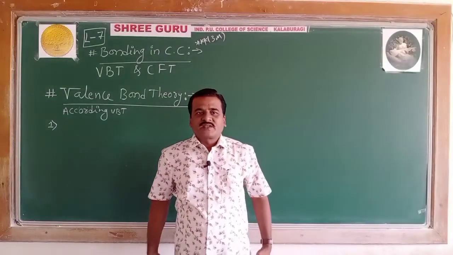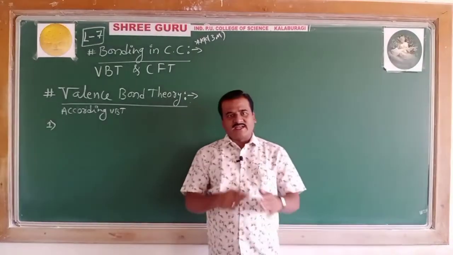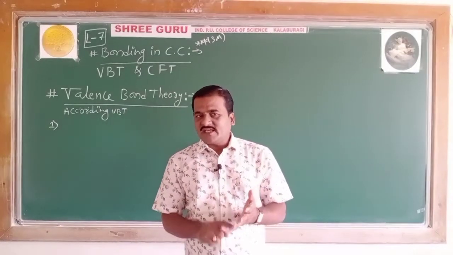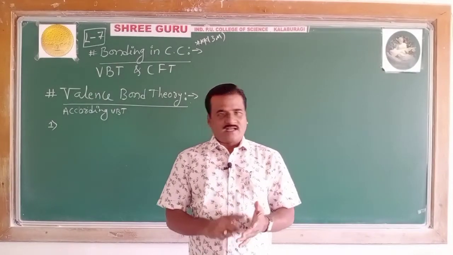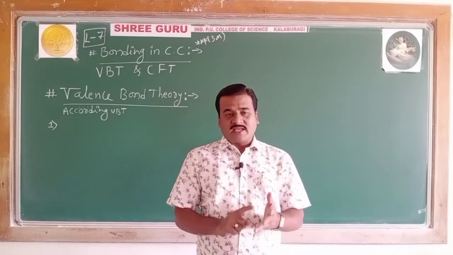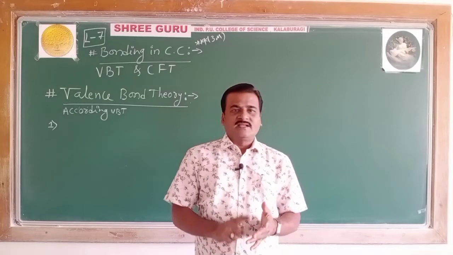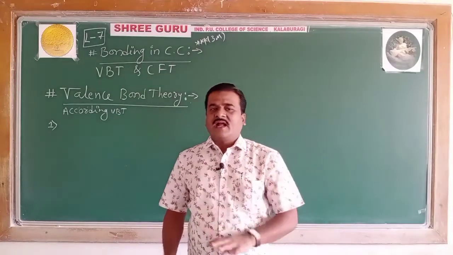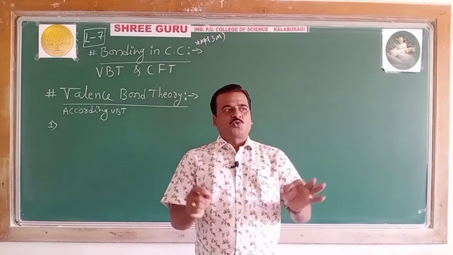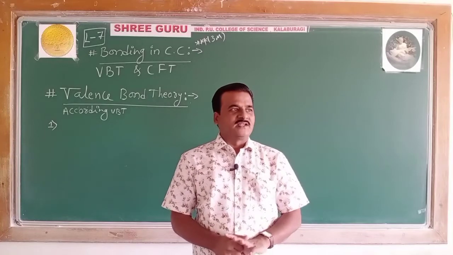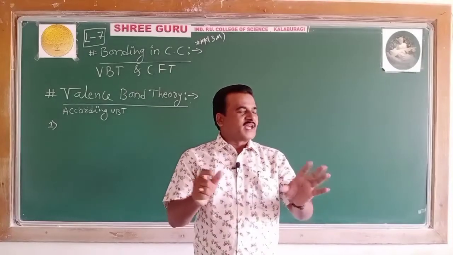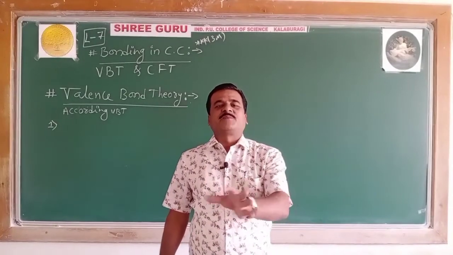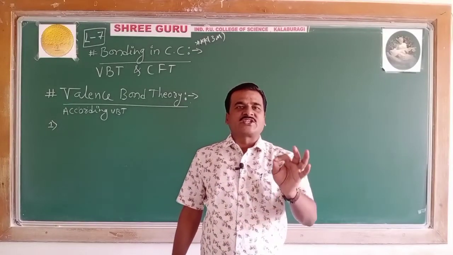I repeat, the central metal atom or ion in a complex uses (n-1)d, ns and np orbitals or ns, np and nd orbitals to undergo hybridization to give an equivalent number of hybrid orbitals with a definite geometry.